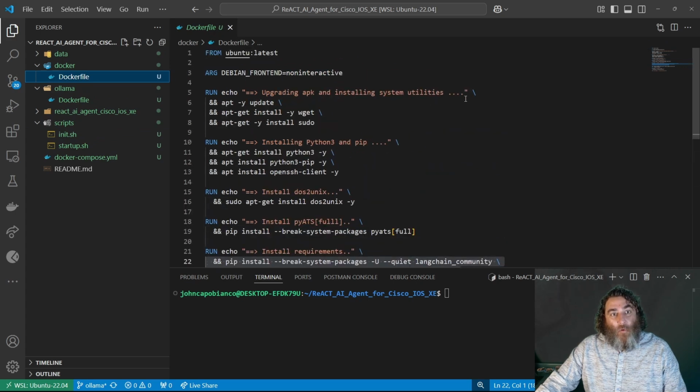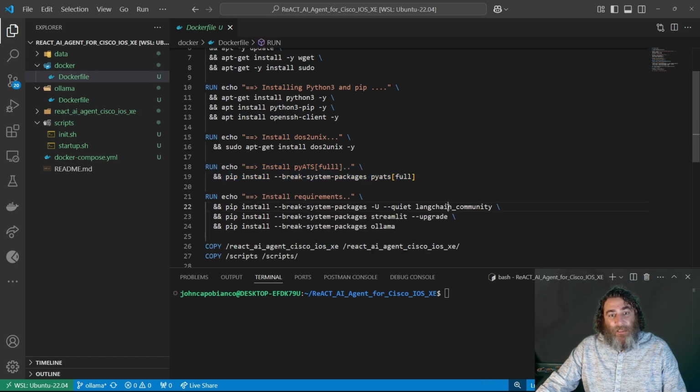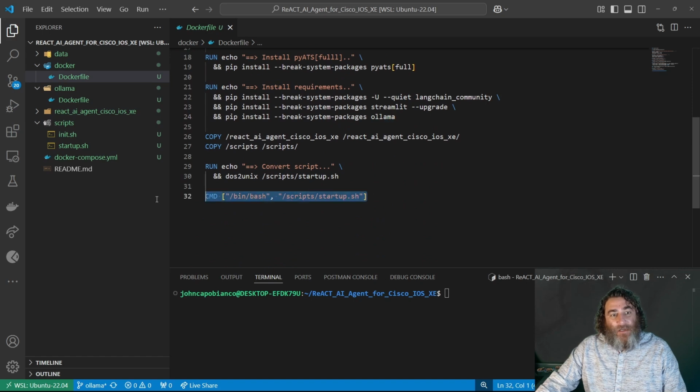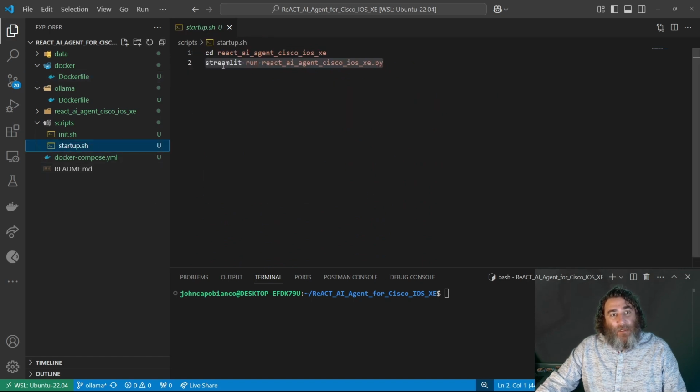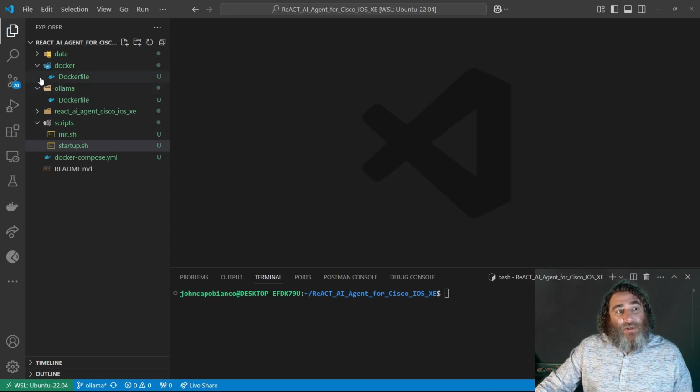My container for my agent system is going to be Ubuntu based with all of the tools I need, including SSH and pyATS, LangChain Community, Streamlit, and Ollama, and start with this startup script that does the Streamlit run command to start the Streamlit application.